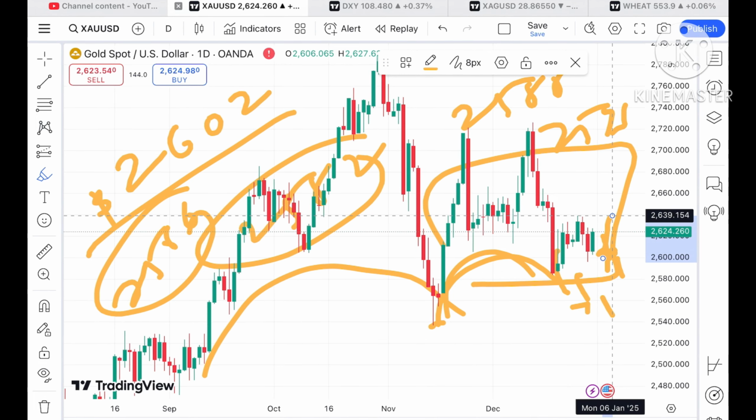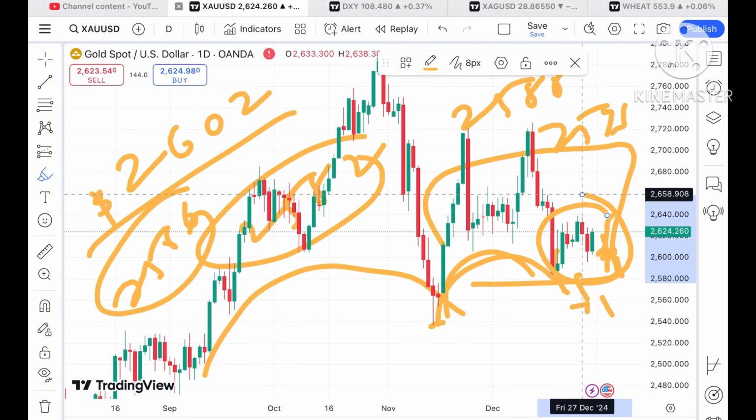Okay, but if the price starts sustaining above 2632, we can see a further upside movement.